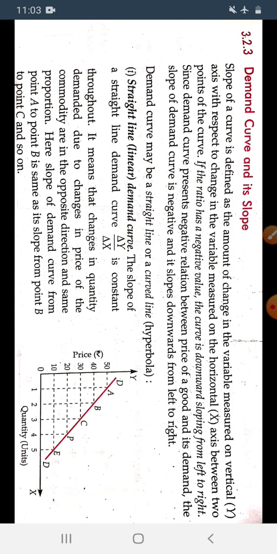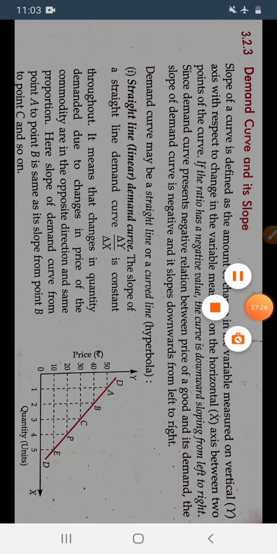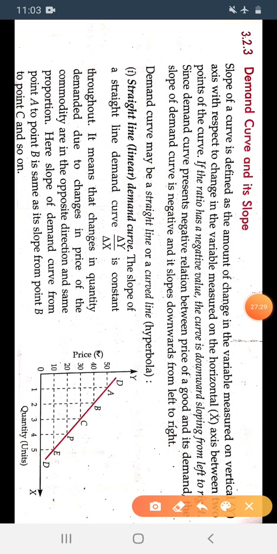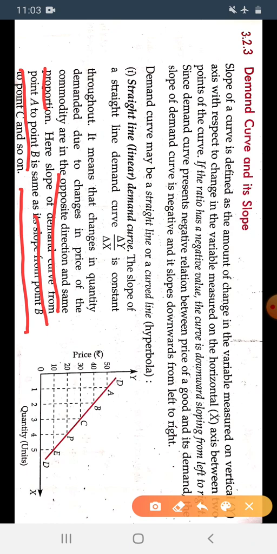The changes are in the opposite direction and the same proportion, hence the slope of the demand curve from point A to B is the same as the slope from point B to C and so on. See this point: the slope from point A to B is the same as the slope from point B to C, because the change in y to the change in x is constant throughout and it shows the negative relation.